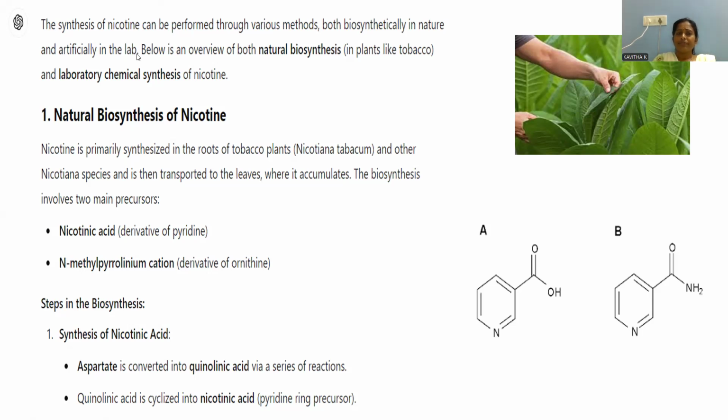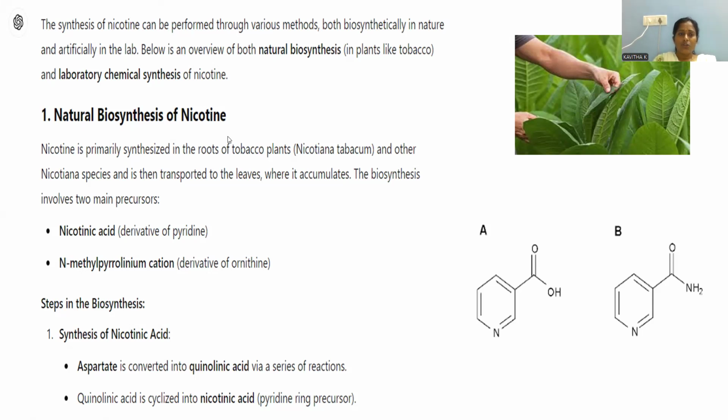From nature you can extract it, and a resembling substance we can also synthesize in the laboratory. Below is an overview of the natural biosynthetic path and laboratory chemical synthesis for nicotine as well. Both methods we are going to discuss in detail.